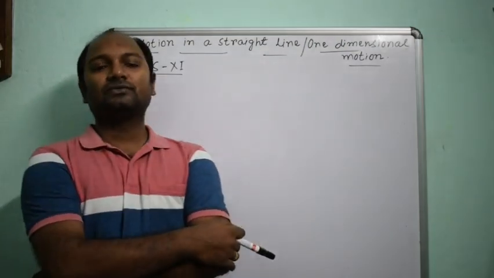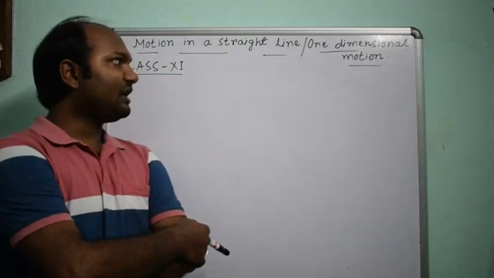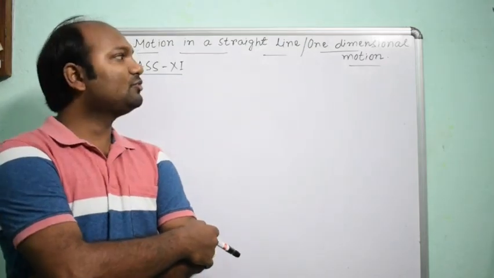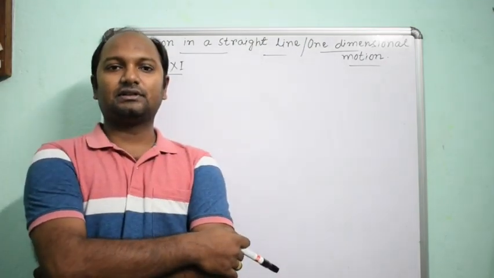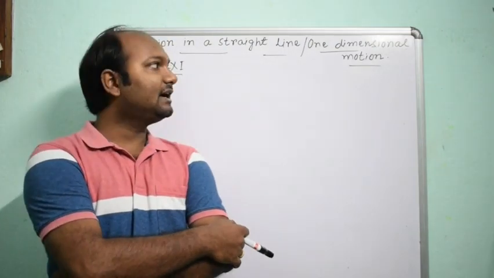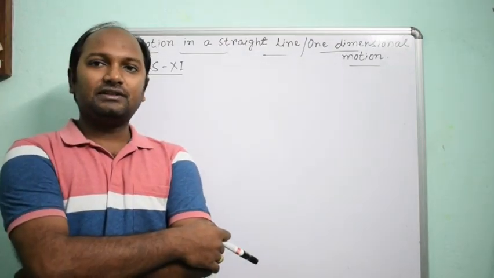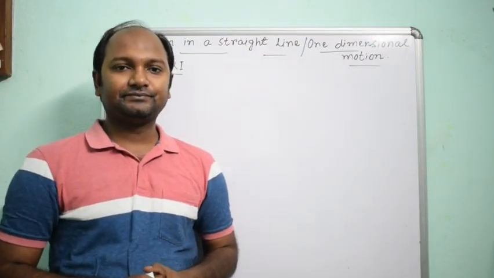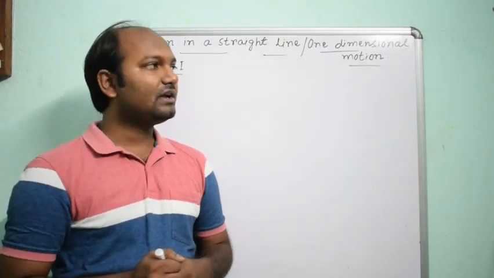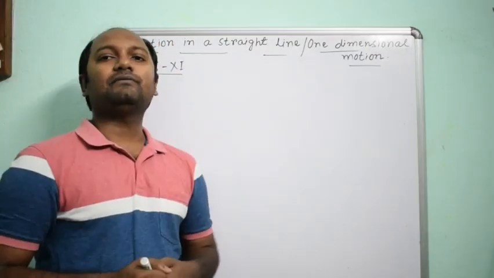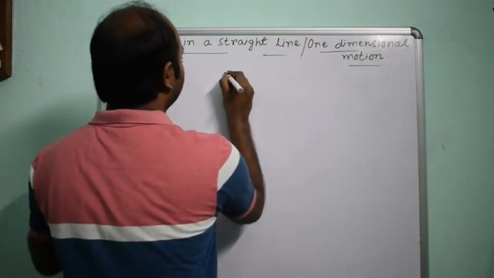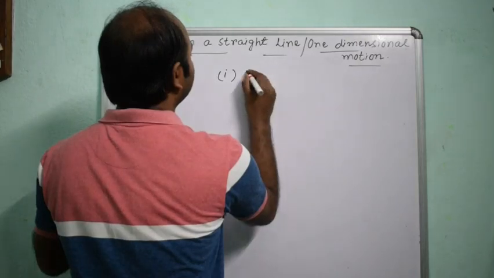Next we have to know reference frame. What is reference frame? The states of rest or motion are always studied with respect to some other body in the surrounding. This other body provides the frame of reference. There are two frames of reference. One is inertial frame of reference, another one is non-inertial frame of reference.